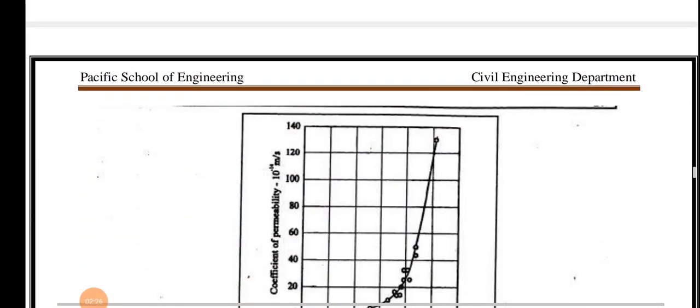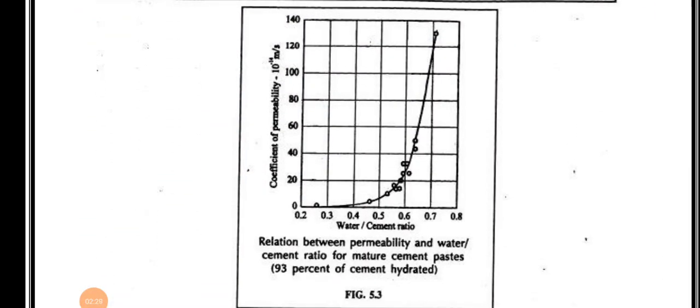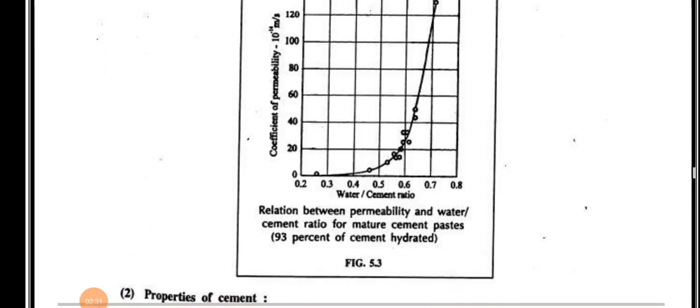First, water cement ratio. For the paste hydrated to the same degree, the permeability is lower with lower water cement ratio or higher cement content. As we know, water cement ratio is the ratio of weight of water to the weight of cement. So if higher cement content is there, the water cement ratio will be less, and a lower water cement ratio will give lower permeability. You can see the graph of permeability versus water cement ratio.